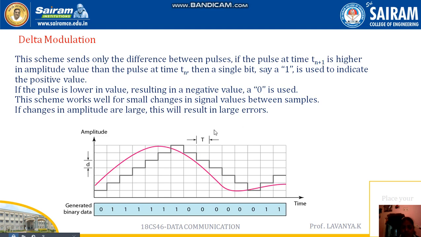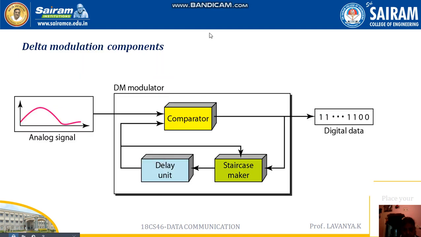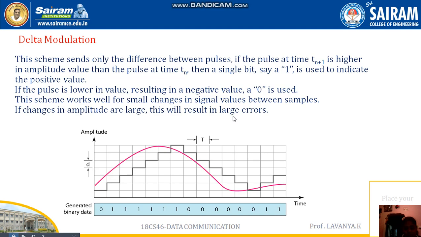How is it? See, you look at this, here they are using the staircase. This digital signal we call a staircase marker or staircase signal. How are we supposed to define this? How are we supposed to use this staircase marker? See, you look at this one diagram, I will show how it forms the staircase or this digital signal with the help of our generated binary values or digital values.